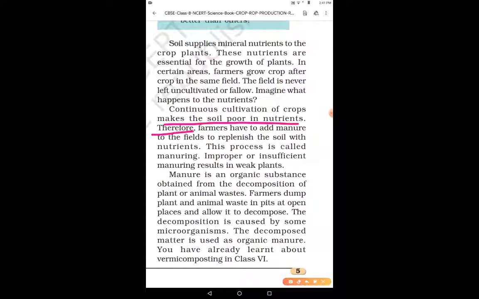Therefore, what do the farmers do? The farmers have to add manure to the field to replenish the soil with nutrients, because manure is a rich supply of nutrients, right? So it helps the soil to get nutrients. The process of adding manure to the soil is known as manuring. Improper or insufficient manuring results in weak plants.